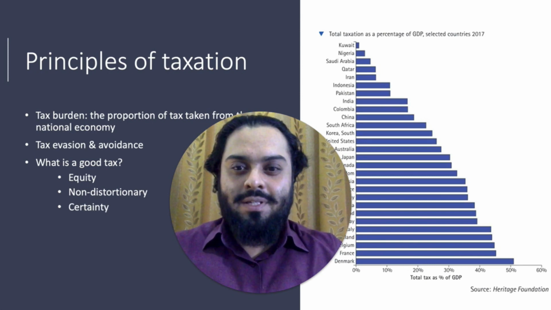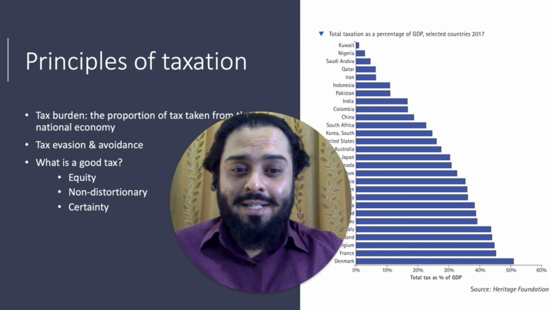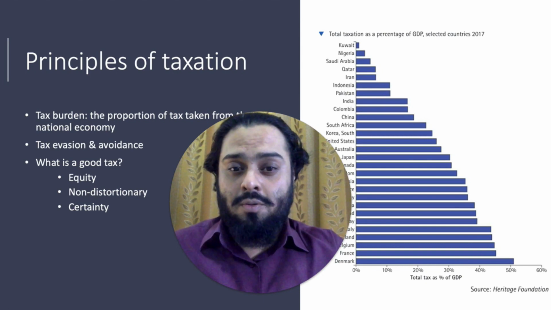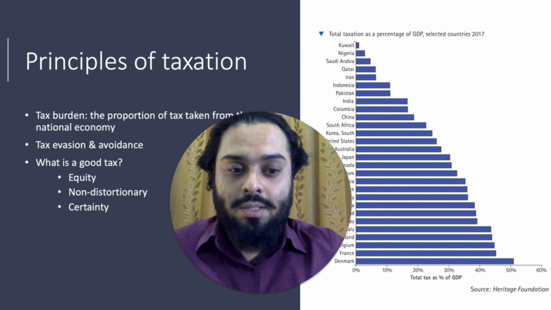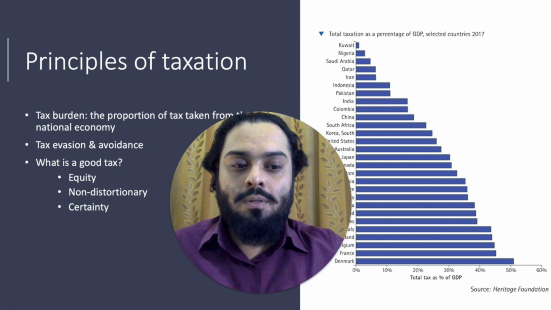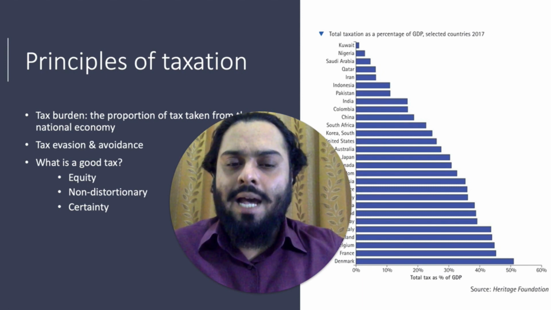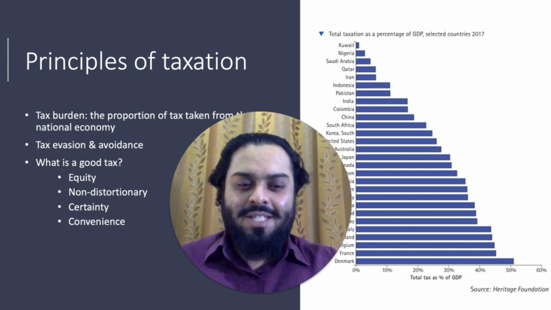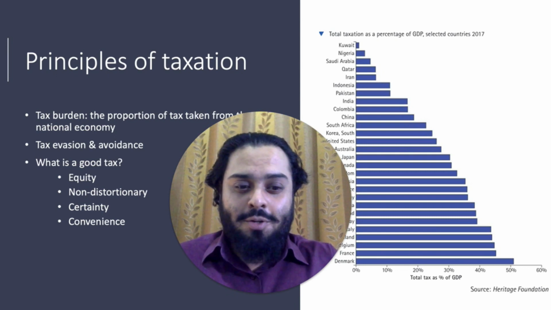Another characteristic of a good tax is certainty. People and firms should know when a tax should be paid and how much they should pay. Tax should be relatively stable from year to year and should not be subject to sudden fluctuations. This allows people and firms to know broadly how much tax they need to pay in future, and they can accordingly plan their finances.